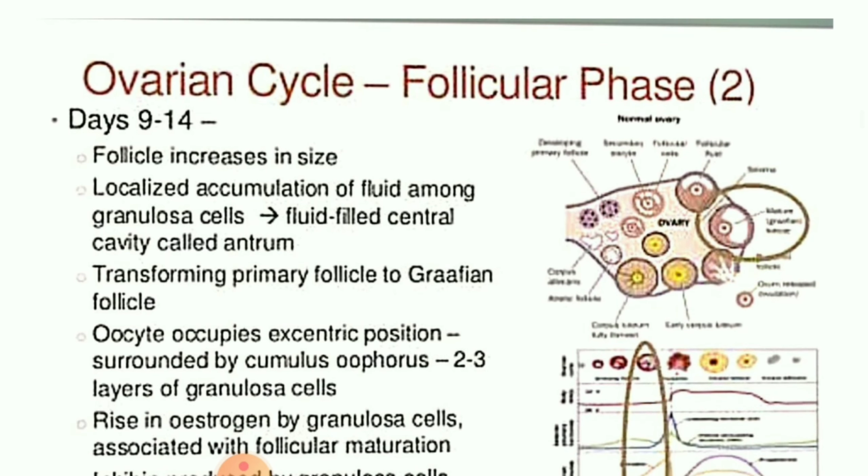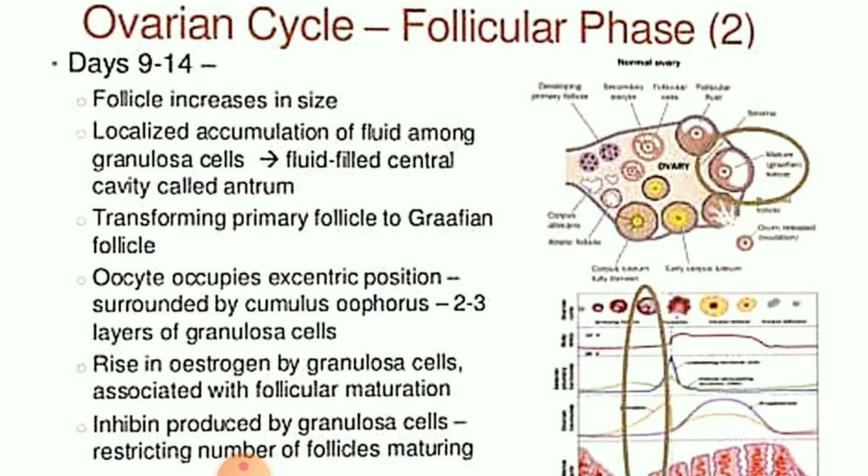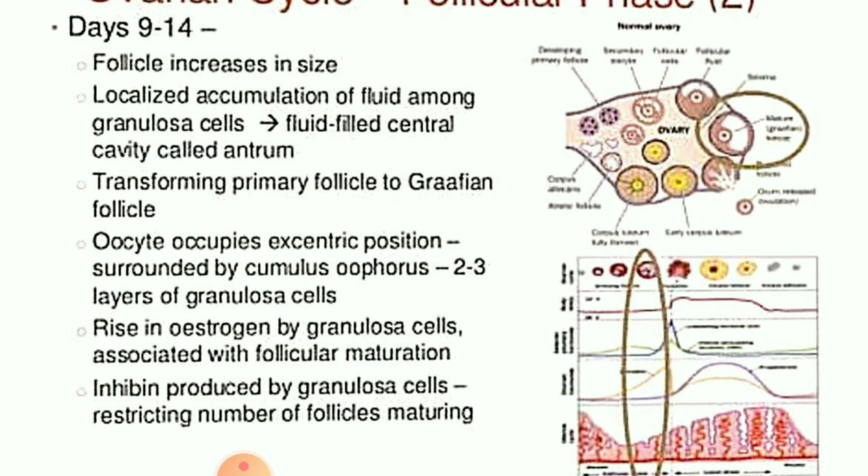Next one, see children, ovarian cycle, that is the follicular phase. This is the second phase, and it lasts 9 to 14 days. It increases the follicle size, and it will contain a fluid inside it, known as your antrum. After that, what happens, children? This will form the primary follicle. Later, it will mature to form the secondary follicle, and after that, when the ovule bursts in the ovulation phase, it will form the corpus luteum, that we will see later.